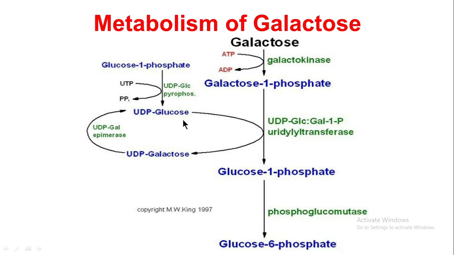So this might be complicated, but keep this vertical pathway in your mind and you write galactose 1-phosphate, glucose 1-phosphate and glucose 6-phosphate. So this is about metabolism of galactose.